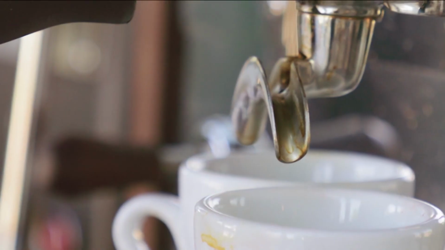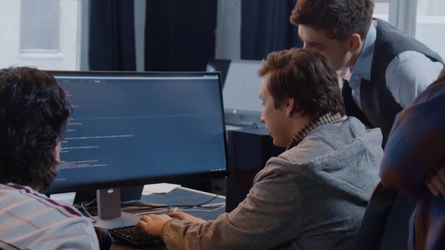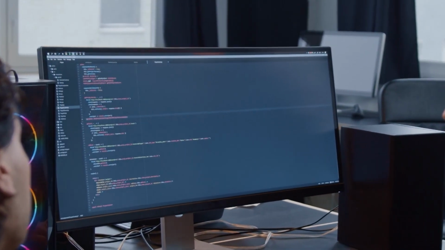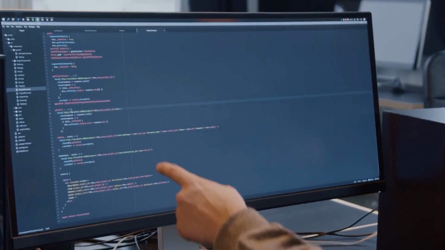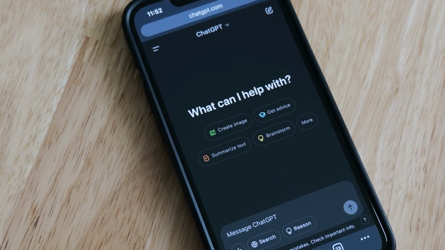First, the game changer that I saw in a Palo Alto coffee shop was meta prompting. Ask the AI to critique you. Seriously, try this. I use it all the time. It's like having a free, infinitely patient prompt coach. Second mastery habit: stop reinventing your best work. Build your prompt playbook.